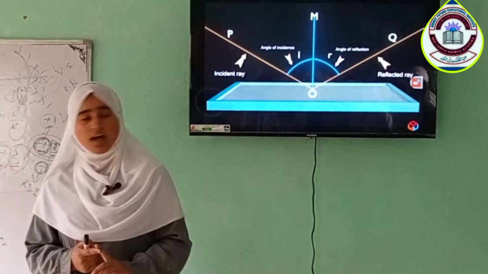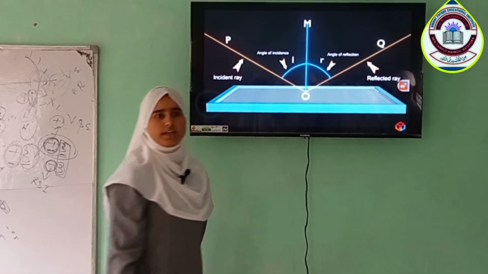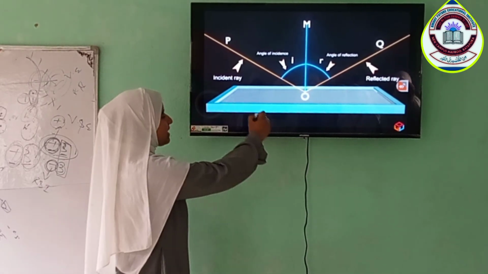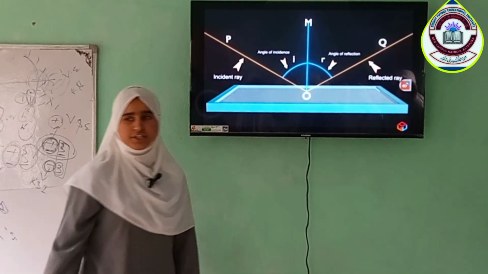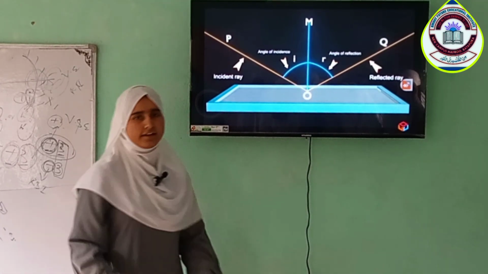According to the first law, the incident ray, the normal ray and the reflected ray lie on the same plane. And according to the second law, the angle of incidence is equal to the angle of reflection. It means if here it makes a 30-degree angle, there it will also make a 30-degree angle.